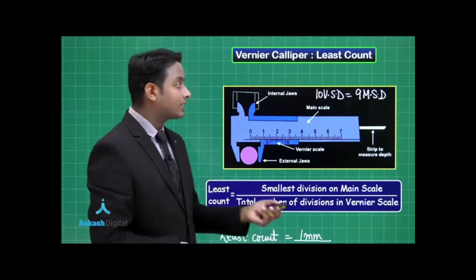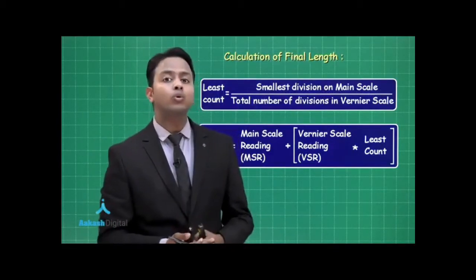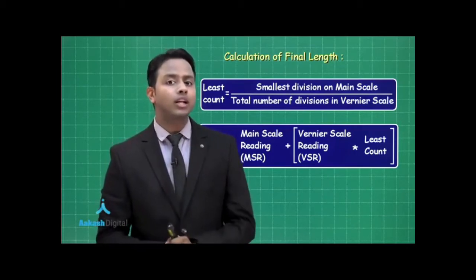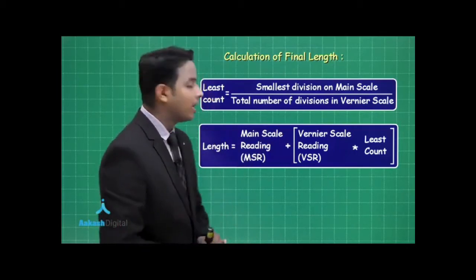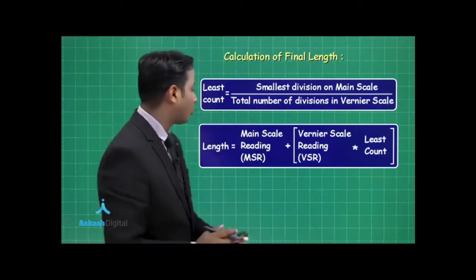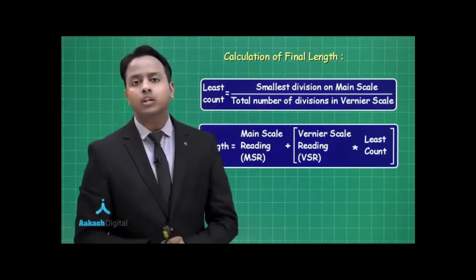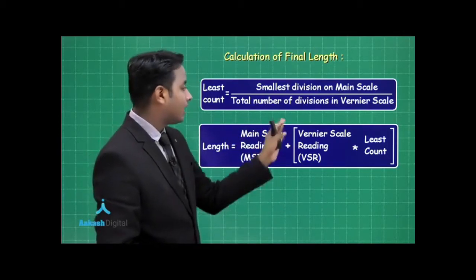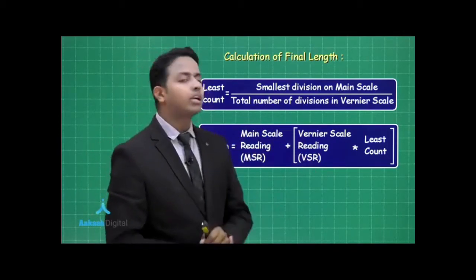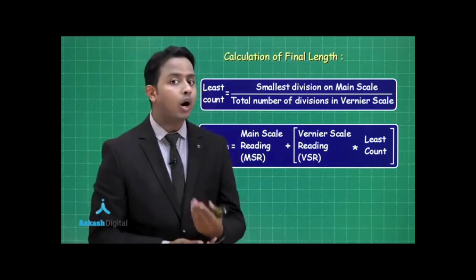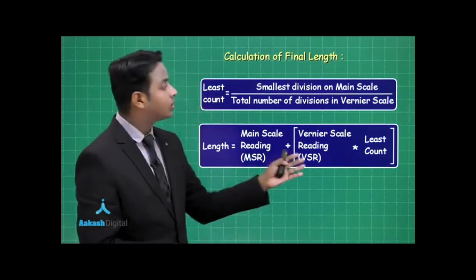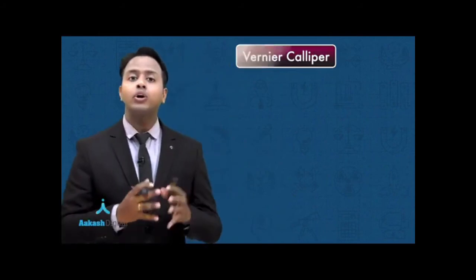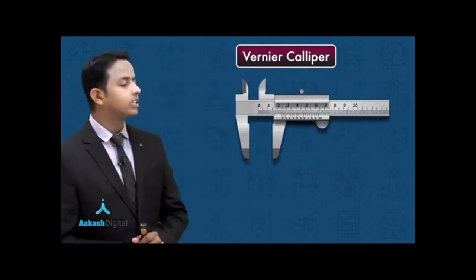Now, let's see how to proceed and how to find out the actual length of an object. For that, we have calculated the least count. The length is calculated by this formula, which is equal to the main scale reading plus, in the bracket, vernier scale reading multiplied with the least count. Now, how this formula is applied and how you are going to measure the reading from the vernier scale, let's see that. Here I have taken the vernier scale.